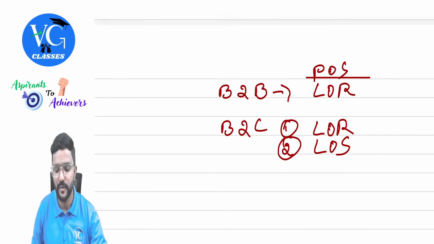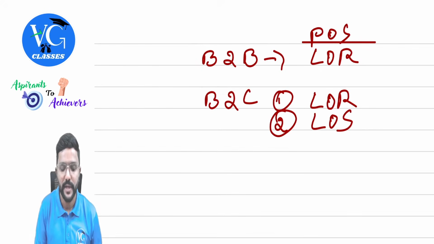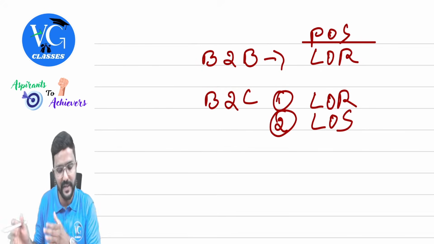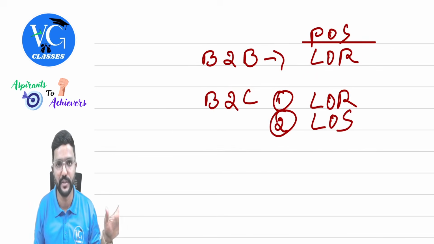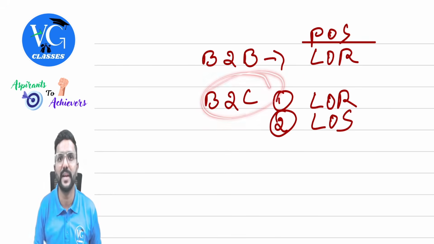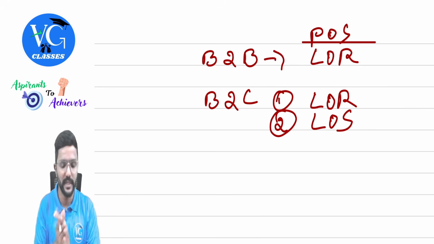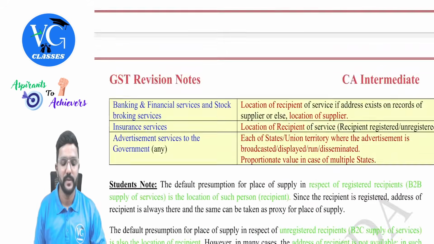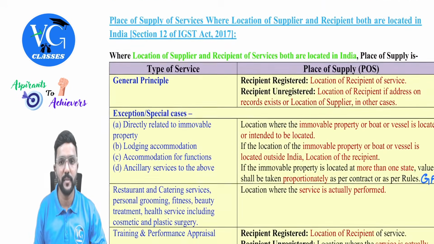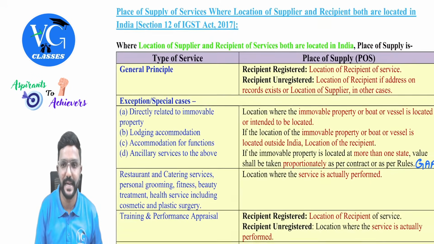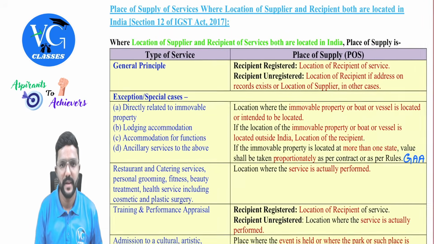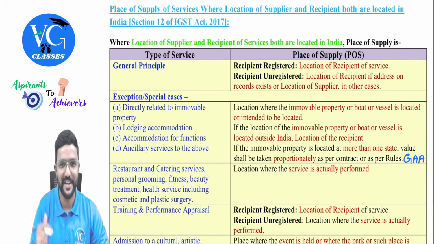So in simple terms, I have given it here. You can see, if it is a B2B supply where the recipient is registered, location of recipient is fixed. No, sir, it is a B2C supply. Still look for the location of recipient if available. If not, then the location of supplier. Got it? Yes, sir. Fine. So now let us go and read the section. There are a number of cases under this, guys. So please be attentive. Easy, it is easy. Yeah, pay attention.